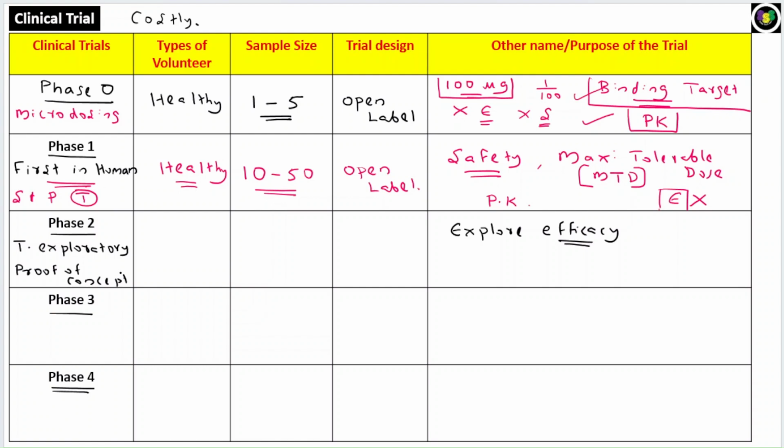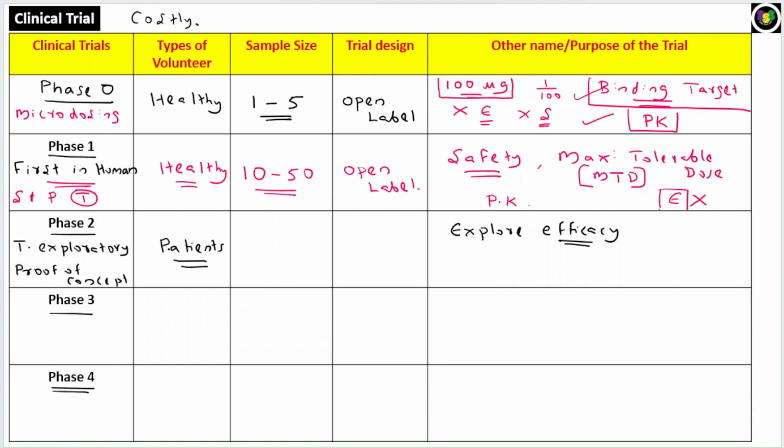Now where you will conduct this study, whether in healthy volunteers or patients? The answer is patients, because you need to check the efficacy, right? So it has to be checked on patients, for example diabetic patients or Parkinsonism patients. You need to check in patients to understand the efficacy. You cannot do it in a healthy volunteer.